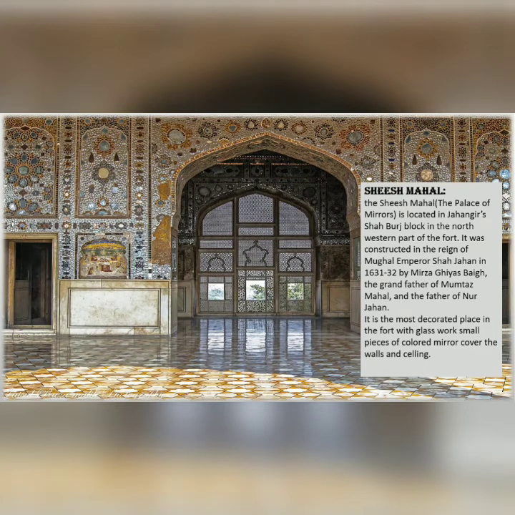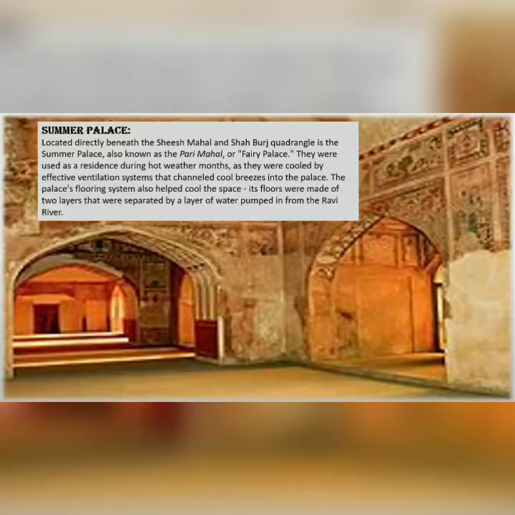Next, Sheesh Mahal. The Sheesh Mahal, the Palace of Mirrors, is located in Jahangir's Shahboj block in the northwestern part of the fort. It was constructed in the reign of Mughal Emperor Shah Jahan in 1631-32 by Mirza Ghiyas Beg, the grandfather of Mumtaz Mahal and the father of Noor Jahan. It is the most decorated palace in the fort, with glass walls, and small pieces of colored mirror covered the walls and ceiling.